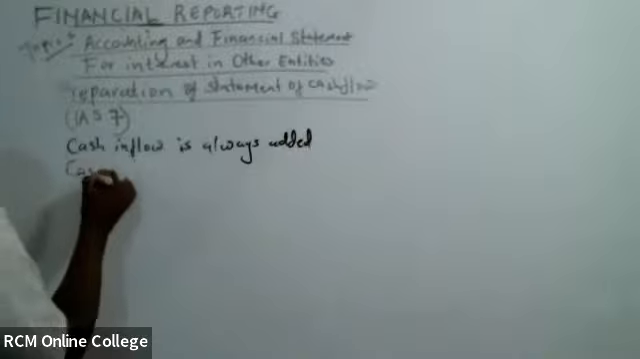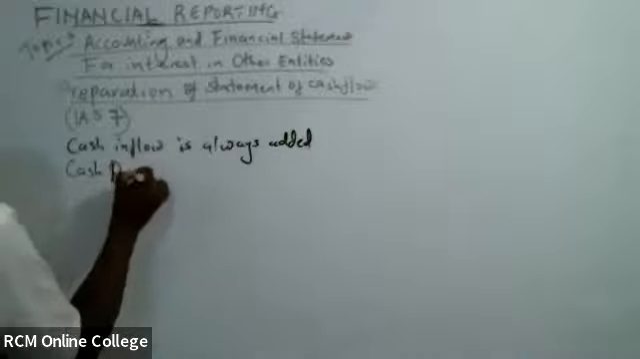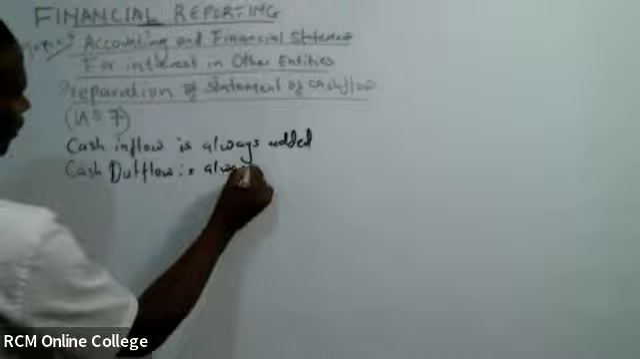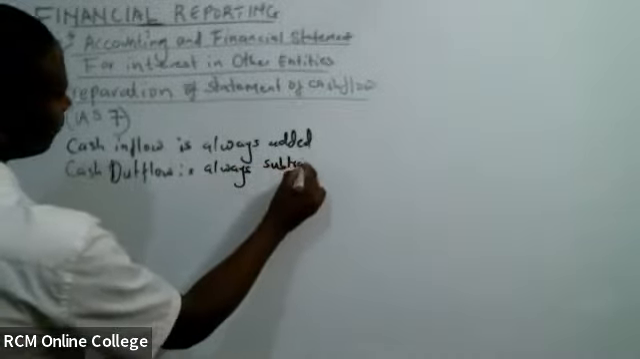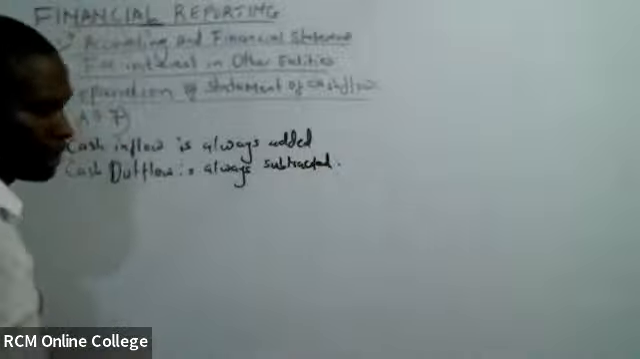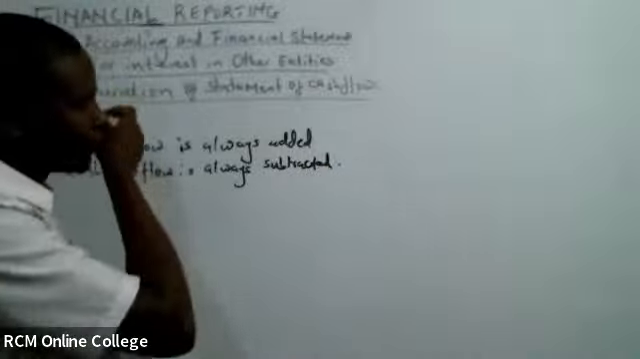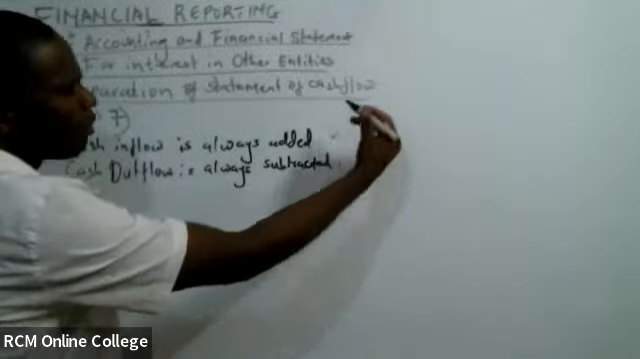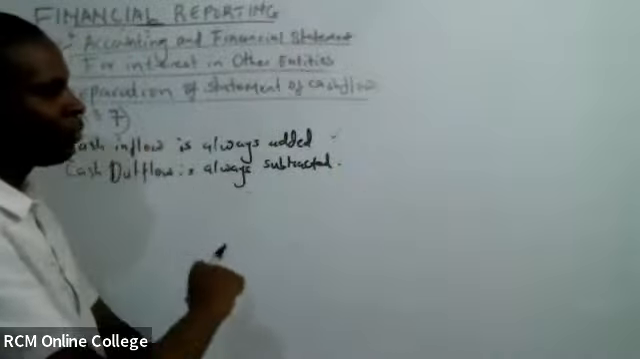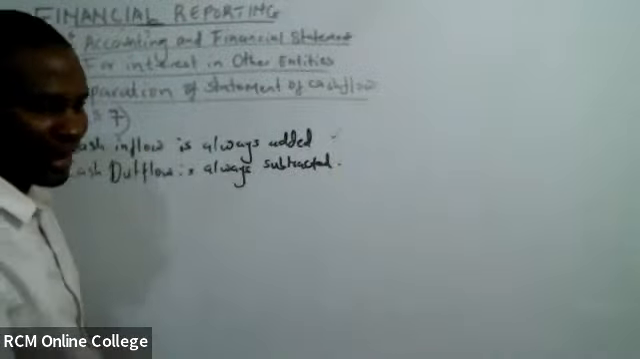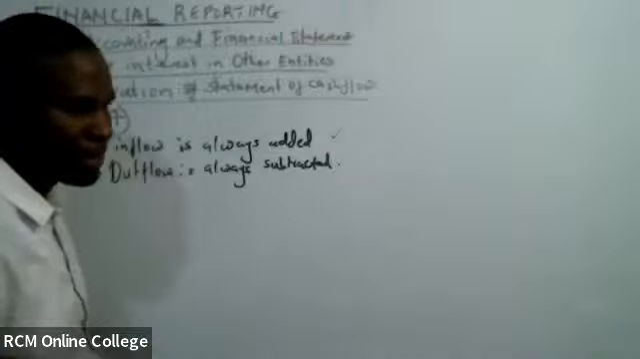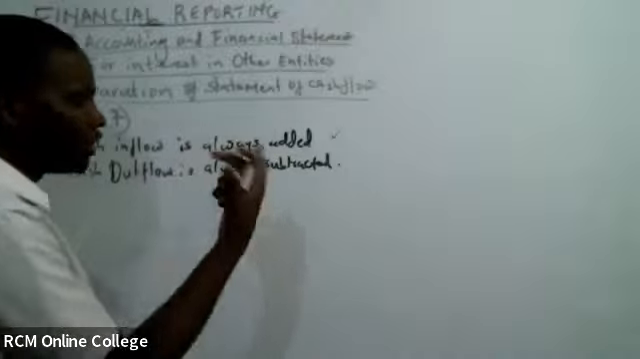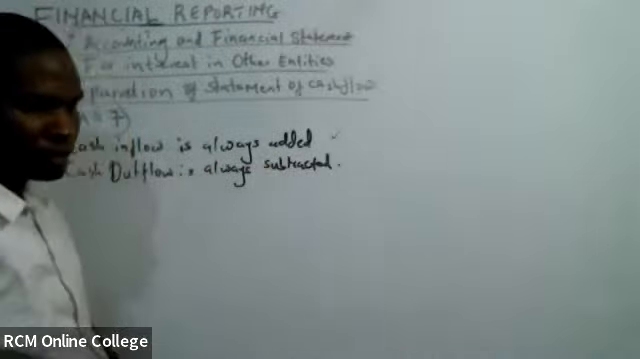Cash outflow is always subtracted. Now I want a good person to tell me, in this case, what will happen to our cash? Remember, we are looking at the cash. Here we have nothing else, we are just looking at cash. What will be the cash balance at the end of the period, at the end of the accounting period? What will happen to our cash if we had an inflow as a company?